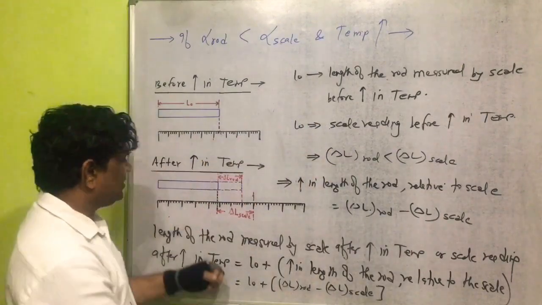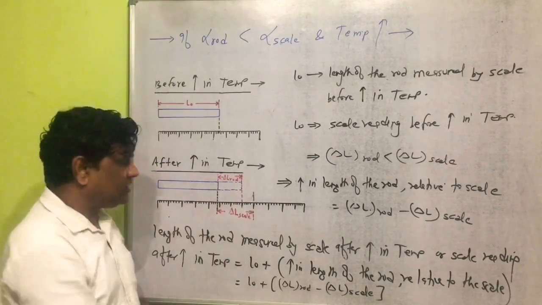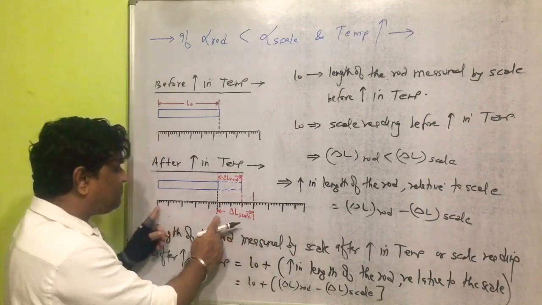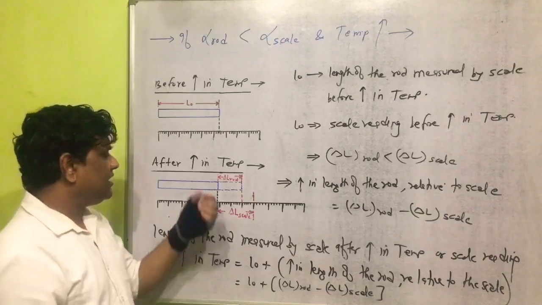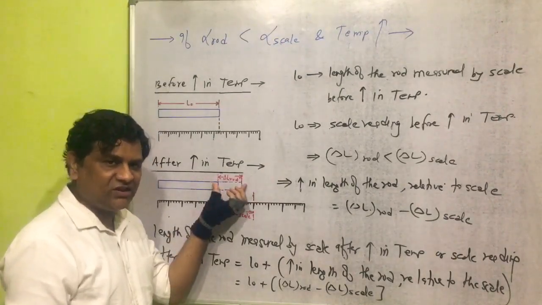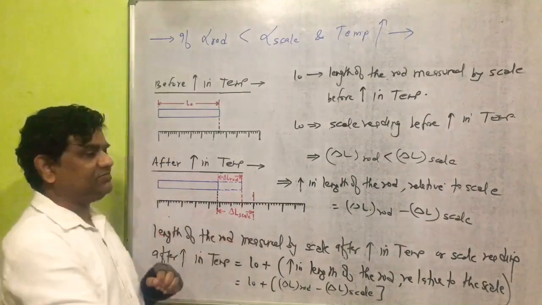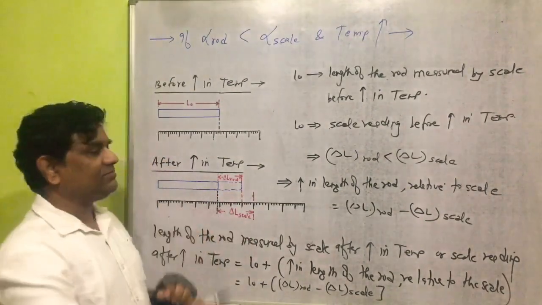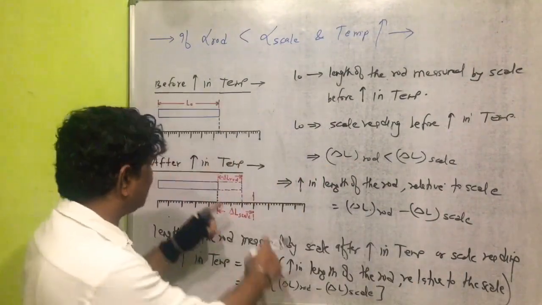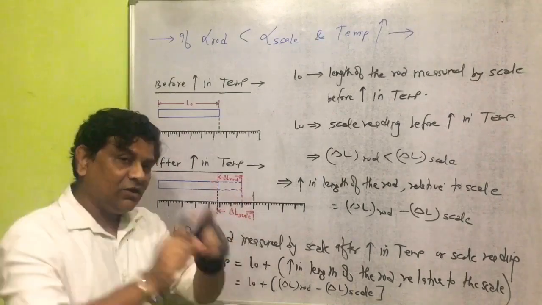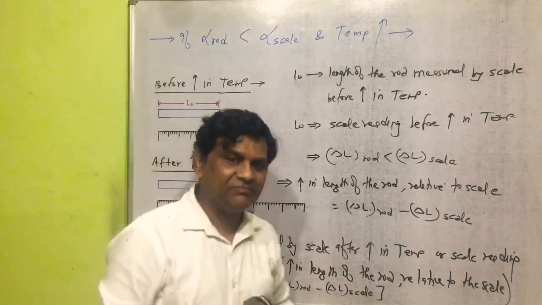Now you know, all students here, this is the increase in length of the rod. This is the increase in length of that part of the scale. From the diagram it is clear here, increase in length of the rod is less than increase in length of that part of the scale. So question is arising here, how will increase in length of the rod be less than increase in length of that part of the scale?